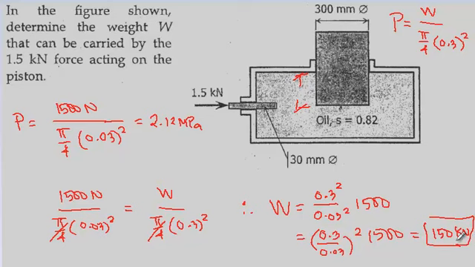This way is mathematically simpler. Of course, you can also calculate the pressure values, but this is simpler. Now, what is the purpose of this? This simply means that this force, 1.5, can actually support a force which is 100 times its own value. This is a mechanical advantage, because the area in which this force acts is very small, 30 mm only, while this one is 300. So it can support that.